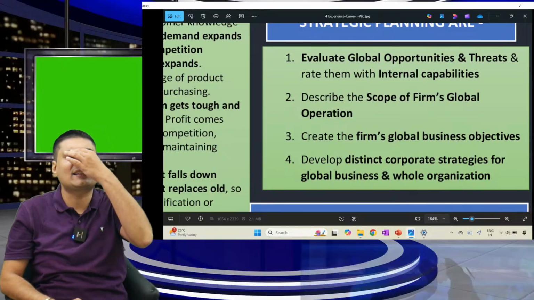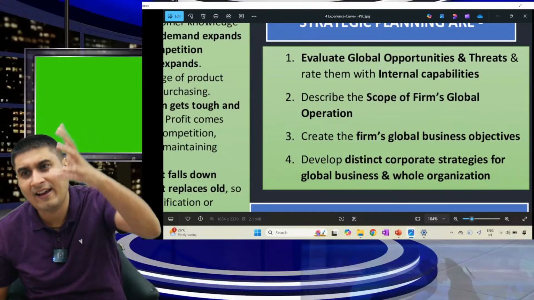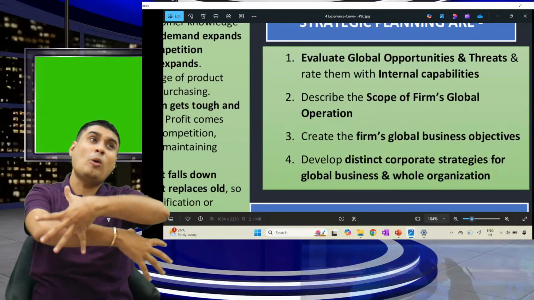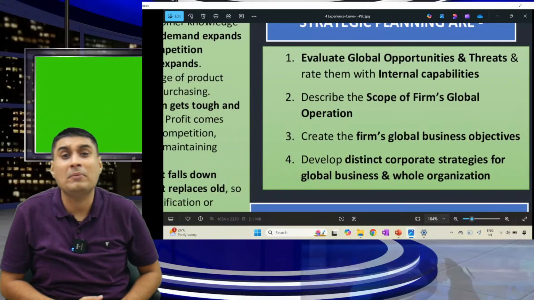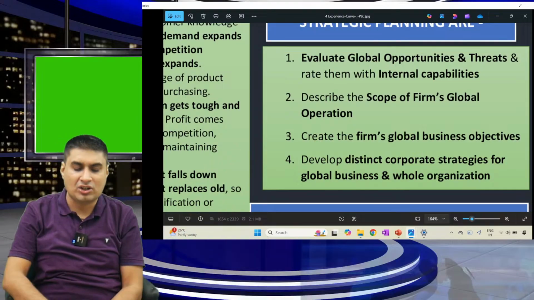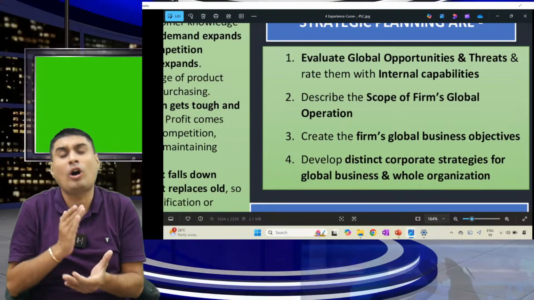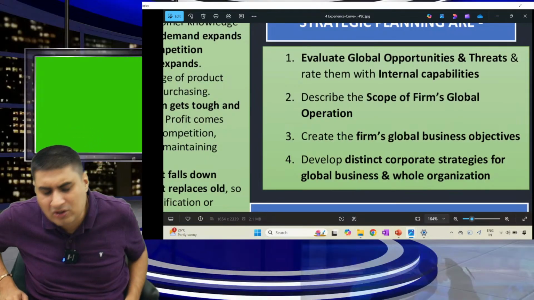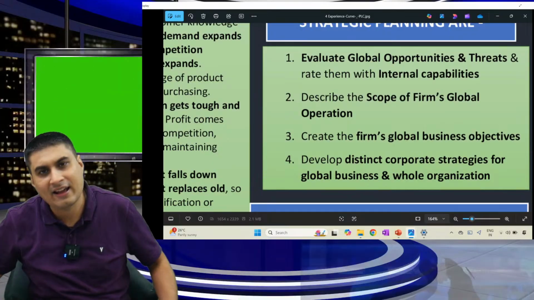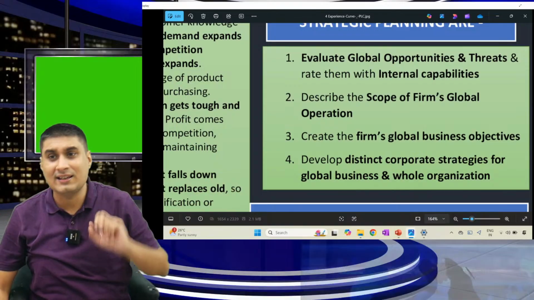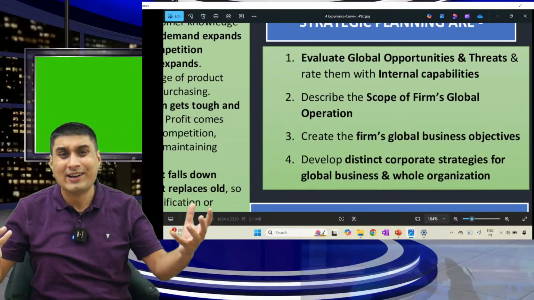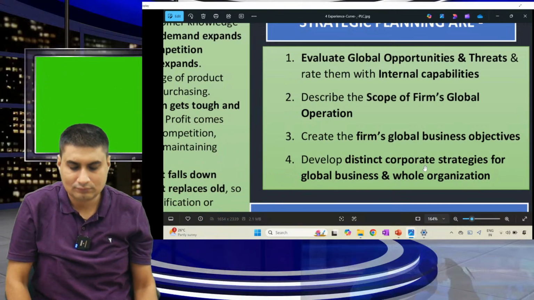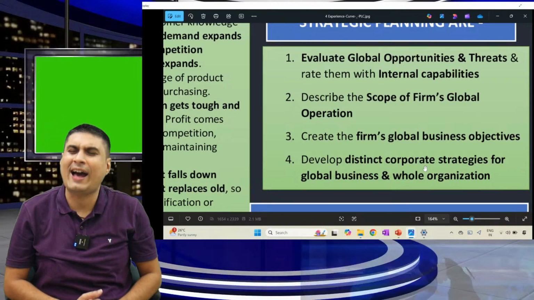What are the steps in international planning? Only 1 point, remember. Evaluate global opportunity and threat. Rate them with internal capability. Second, describe the scope of the firm's global operation: how big you can become. Third, create the firm's global objectives: this year, how big you want to become. Fourth, develop distinct strategy for global business and the whole organization. Make a separate strategy: from the US, I want to do this much business; for the entire company, I want to do this much. Over. Just read once. No explanation is given by ICI also.